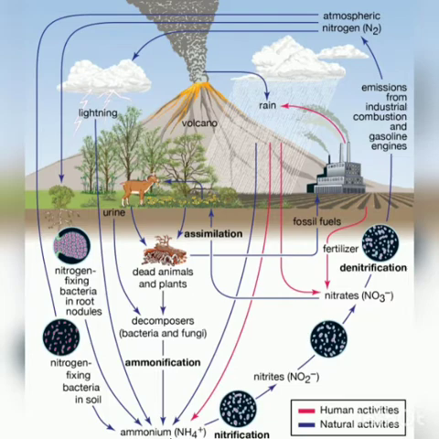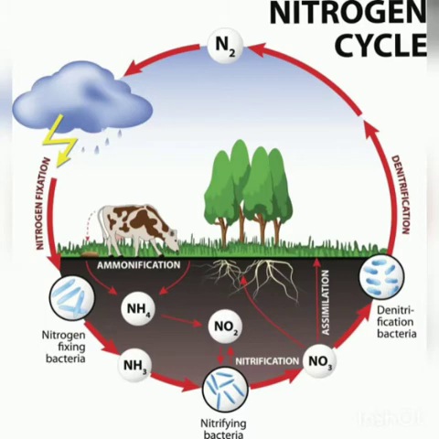We need either bacteria or blue-green algae which fix this nitrogen in the soil and convert it into compounds of nitrogen like nitrites and nitrates. Certain bacteria and blue-green algae fix this nitrogen in the soil and convert it into compounds of nitrogen. Once the nitrogen is converted into usable compounds present in the soil, it can be used by the plant through the root system.